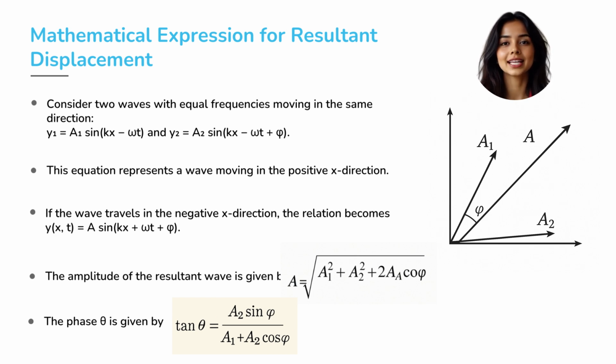Now the phase angle theta tells us how the resulting wave is shifted. Tangent theta equals A2 sine phi divided by A1 plus A2 cosine phi. When phi equals 0, the waves are in perfect synchronization, both crests and troughs align, giving the maximum possible amplitude.